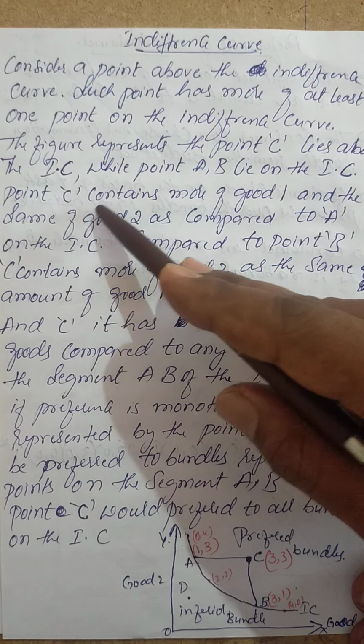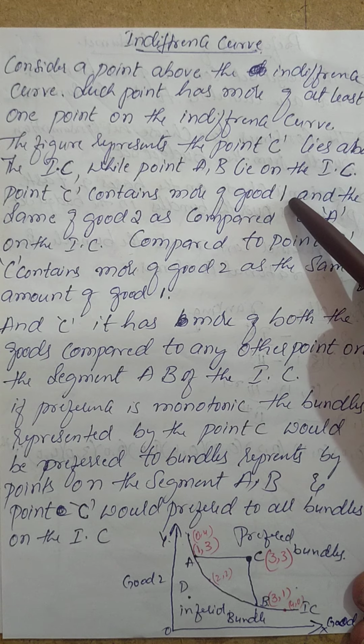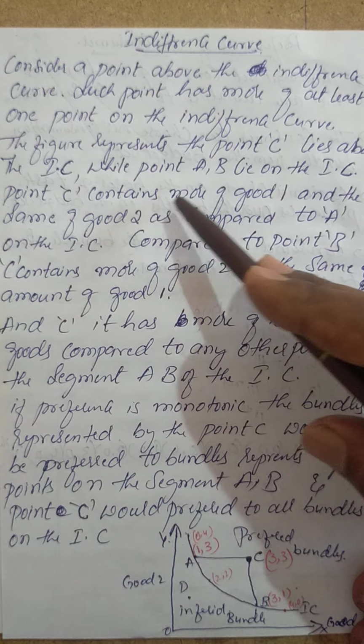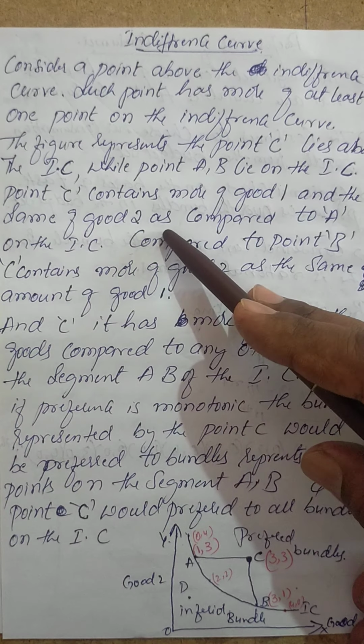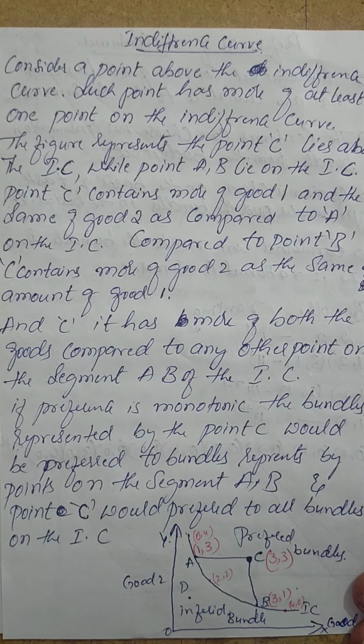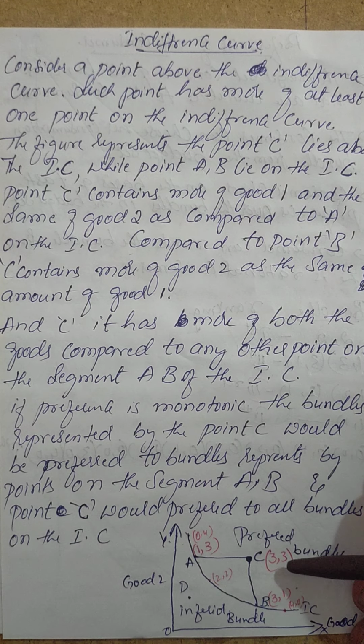Next, point C contains more of good 1. Please understand, this is most important. Point C contains more of good 1 and the same of good 2 as compared to A. See, more of good 1. This is good 1, which is 1 here, and here it is 3. Can you observe? So this is more of good 1.